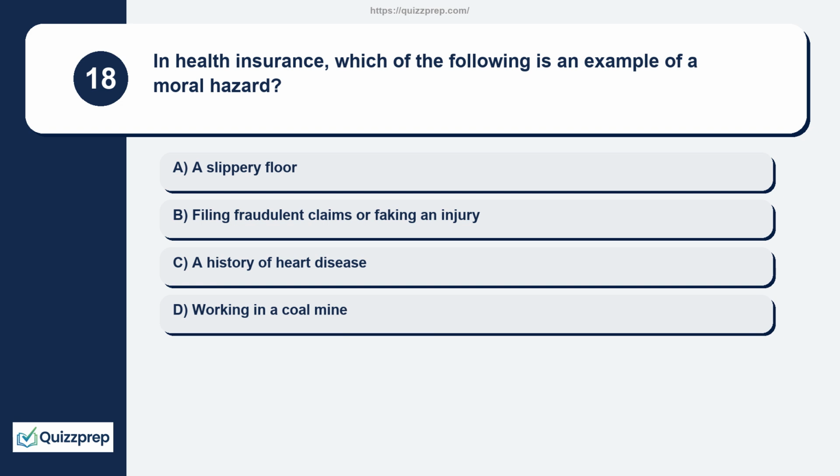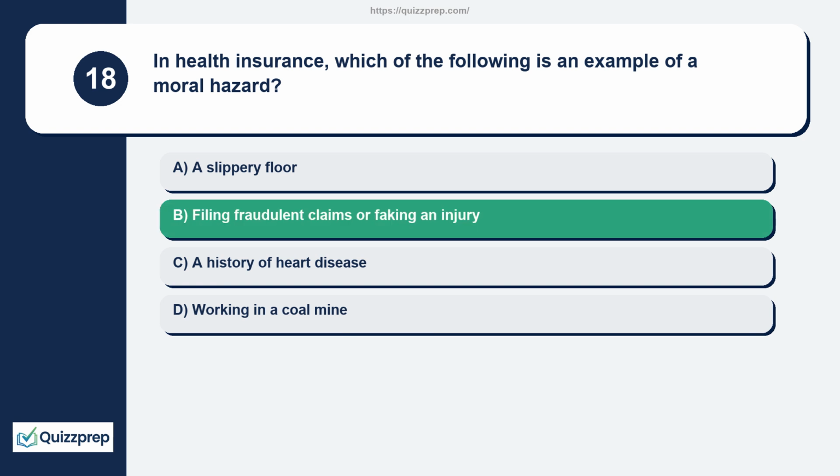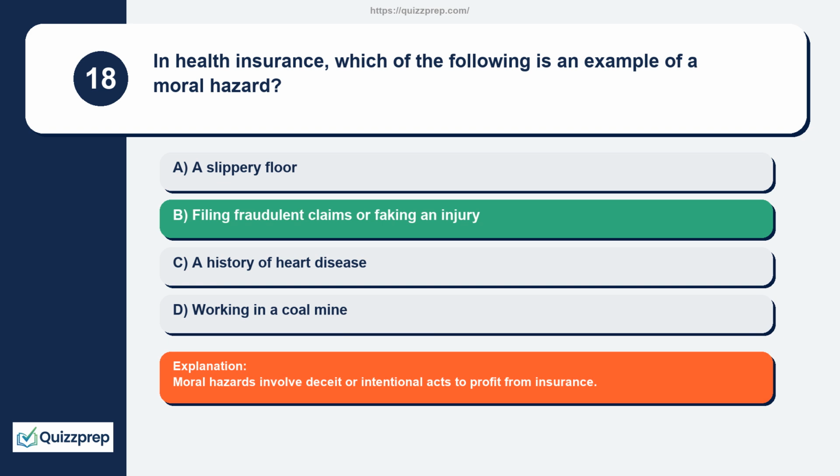Question 18. In health insurance, which of the following is an example of a moral hazard? A slippery floor, filing fraudulent claims or faking an injury, a history of heart disease, working in a coal mine. Moral hazards involve deceit or intentional acts to profit from insurance.